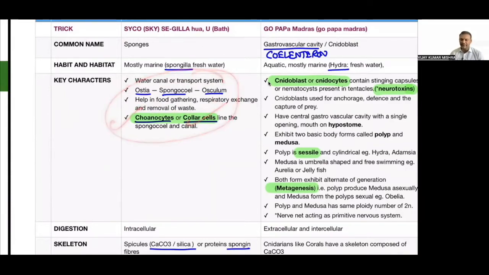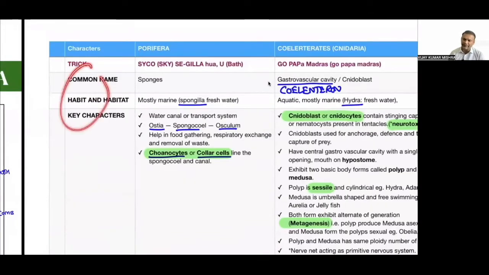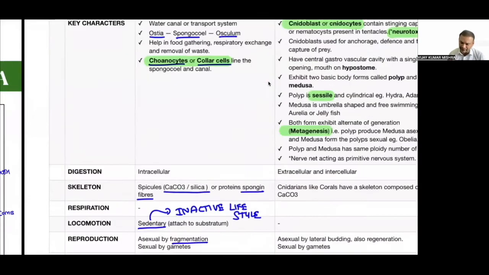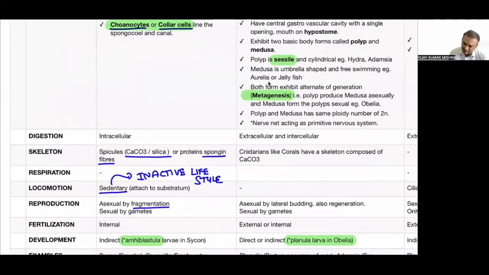Choanocytes or collar cells line the spongocoel and canals. This point also has to be very clear to you. Okay, digestion. So here we made the table. The characters are already made. Digestion is going to be intracellular. Skeleton is again a star performer, and it is made up of spicules.